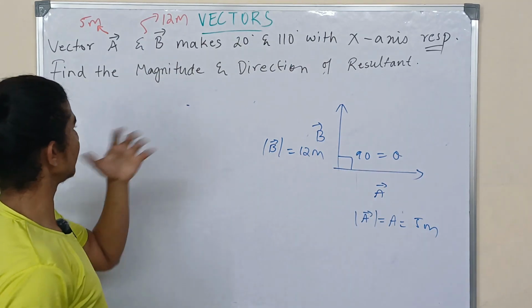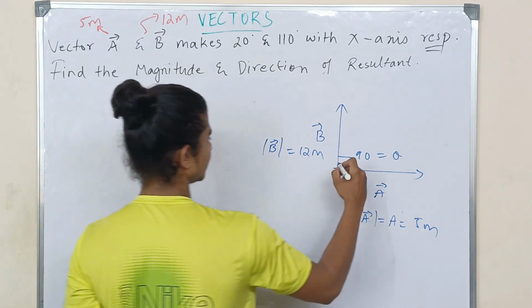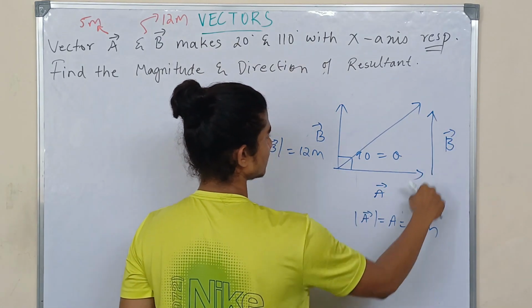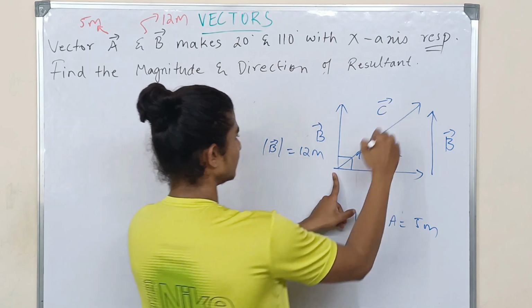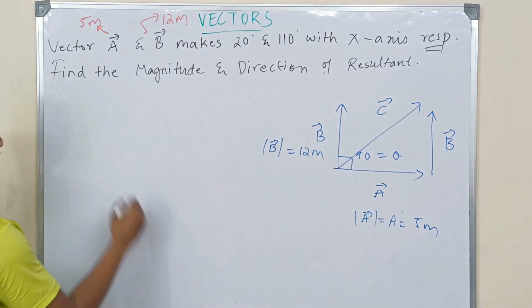They're asking us to find the magnitude and direction of the resultant vector. So the resultant vector is going to be in this direction. This is my B vector. A plus B is, say, C. So this is my C vector. Now let us use the formula to find it.